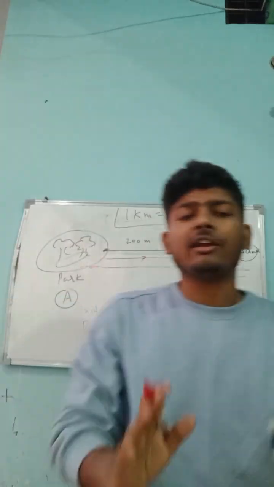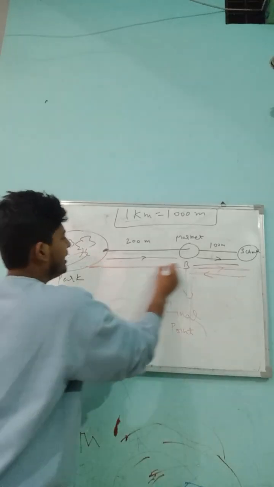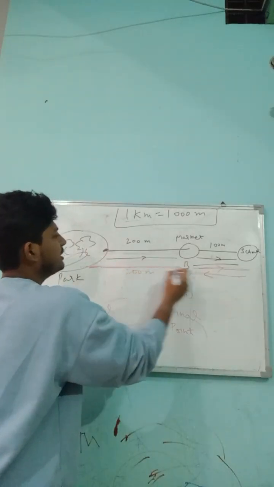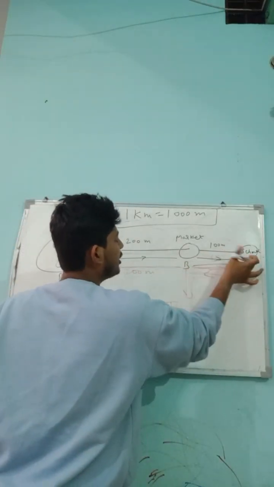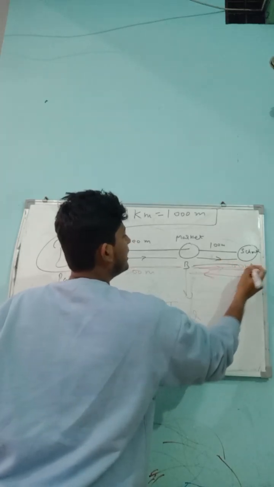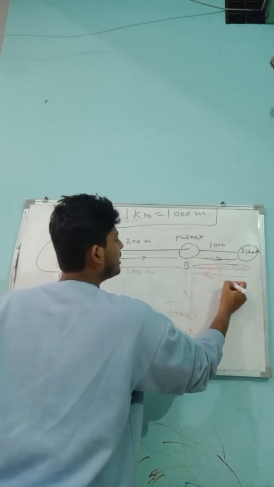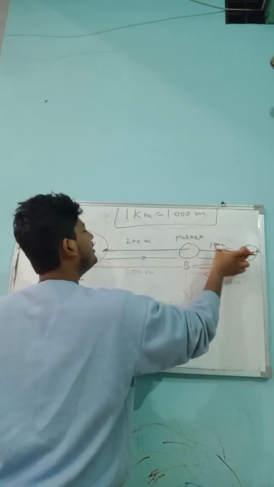So what is the distance here? Now you will be very clear about distance and displacement. What is distance? Total path. Total path is this 200 meters, then market to school 100 meters, and came back from school to market is also 100 meters.